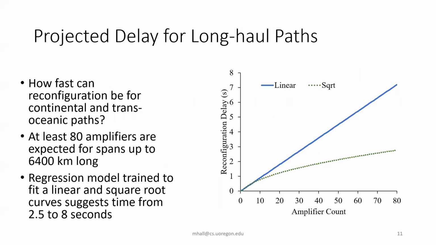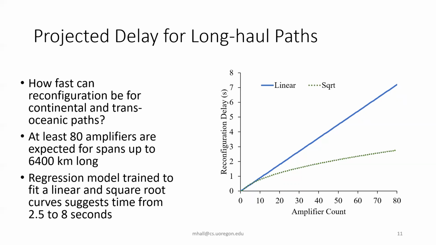And just out of curiosity, we wanted to see what we could do for longer paths. Since we only have 7 amplifiers, how fast could reconfiguration be, for example, on continental or transoceanic paths? For one of these transatlantic paths, we can estimate that the cable would be about 6,400 kilometers long and would have about 80 amplifiers.